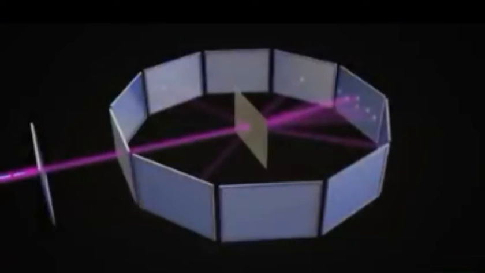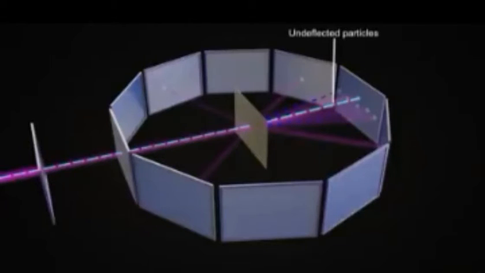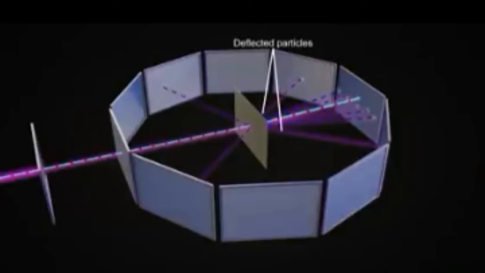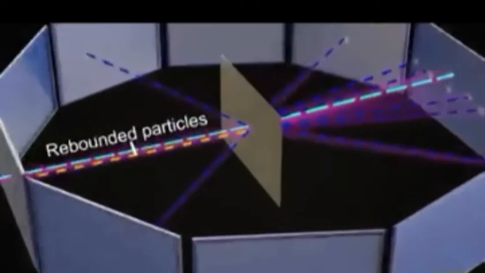It was expected from the Thomson model that it should show a large number of deflections, but something else was observed. Actually, the detector showed that most of the alpha particles passed through the gold foil as such without showing any deflections. Only a few of them showed deflection in different directions. A very few of them, essentially 1 in 12,000, rebounded back. Such observations led to significant conclusions. Let us see what those were.